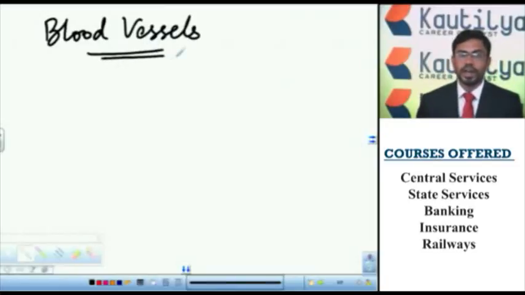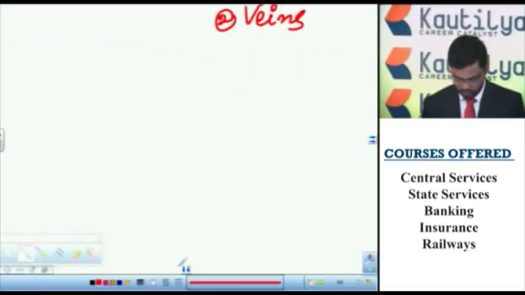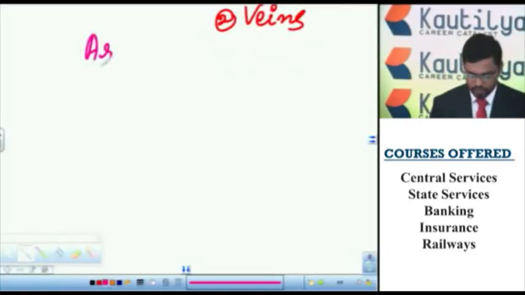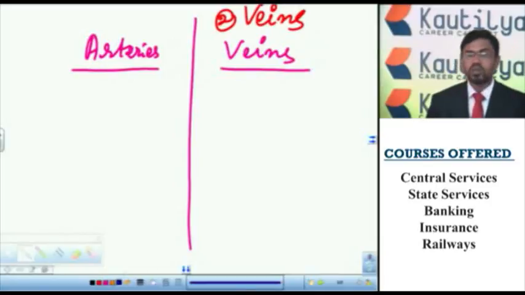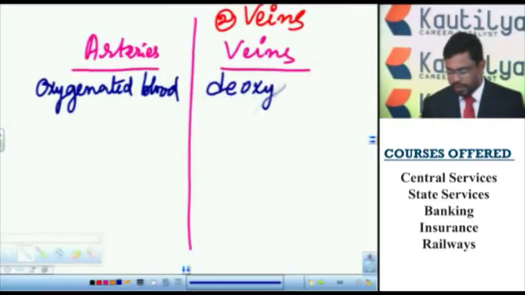The blood vessels are mainly divided into two types. So they are arteries and veins. These arteries, and these are veins. These arteries carry the oxygenated blood, whereas veins carry the deoxygenated blood.